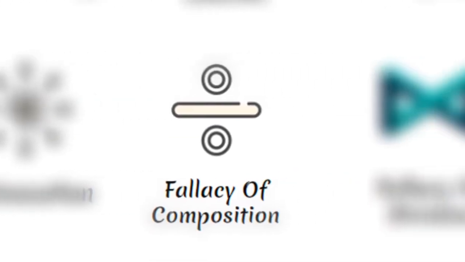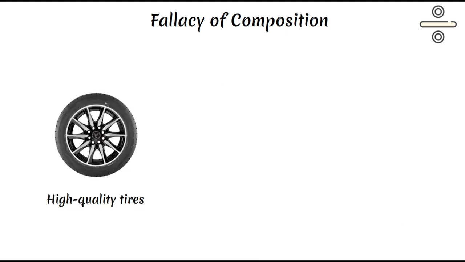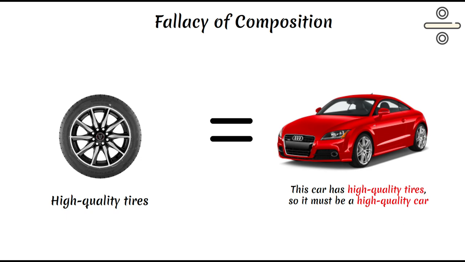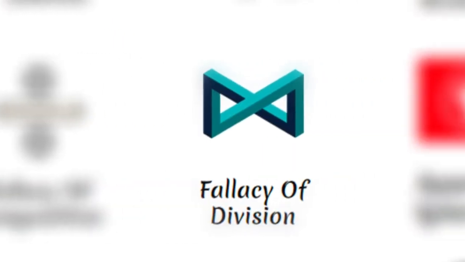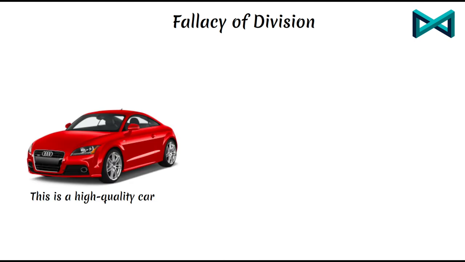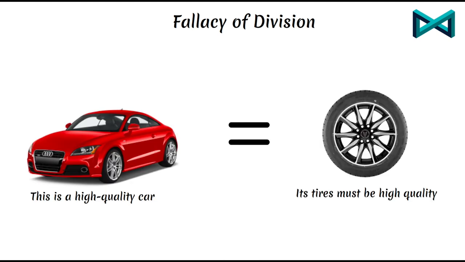Fallacy of composition. Assuming what's true about one part of something has to be applied to all, or other, parts of it. "This car has high-quality tires, so it must be a high-quality car," does not necessarily follow, as the car's overall quality may not match the quality of its tires. Fallacy of division. The opposite of the composition fallacy. This assumes something true for the whole must be true of its parts. "This is a high-quality car, so its tires must be high quality," also does not necessarily follow, as the tires could be of lower quality than the car itself.